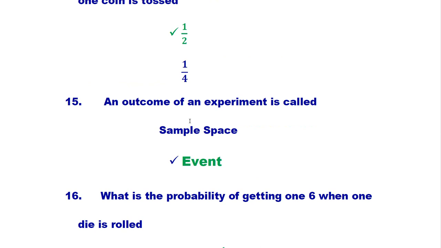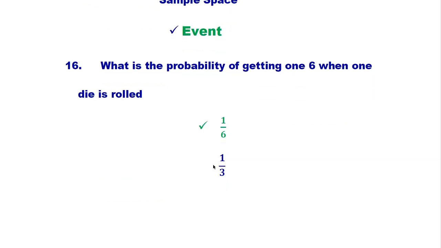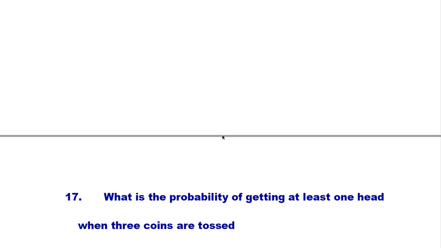An outcome of an experiment is called: sample space or event. So this is called event. What is the probability of getting 6 when one die is rolled? The right answer is 1 over 6, because a die has the numbers 1, 2, 3, 4, 5 and 6. Total number is 6 and the chance to get 6 is 1. 1 over 6 is the right answer.